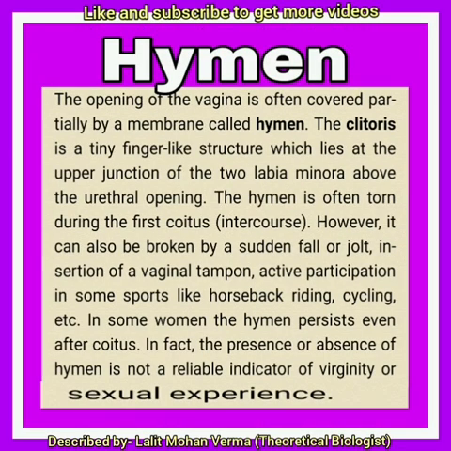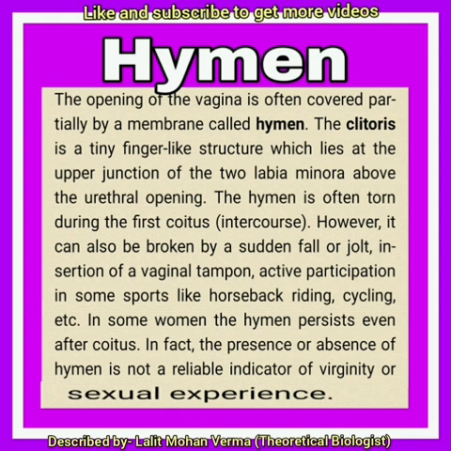Labia minora, paired fold of skin under labia majora, contain sebaceous gland. Clitoris, tiny finger-like structure lying at the upper junction of labia minora. It is an erectile organ.